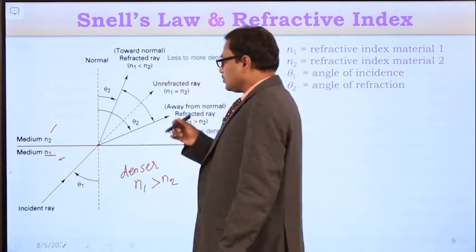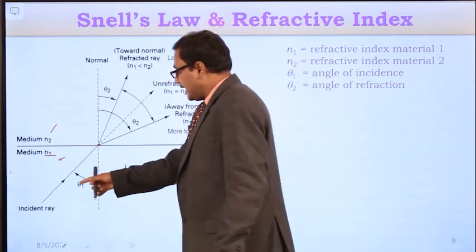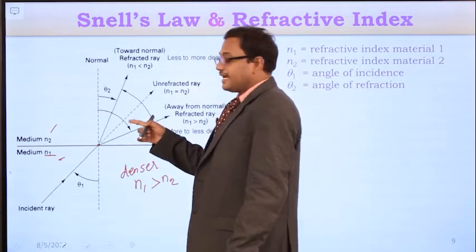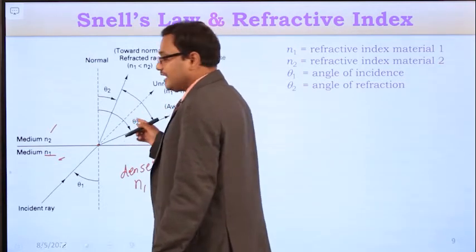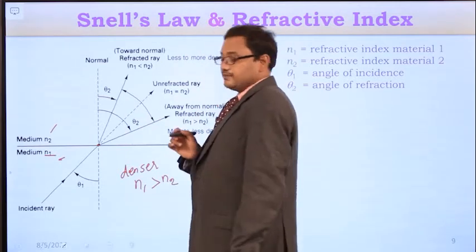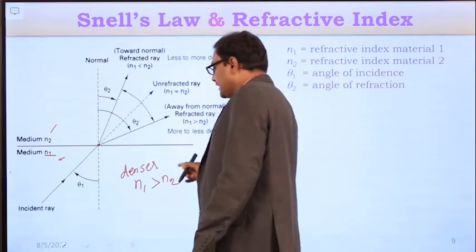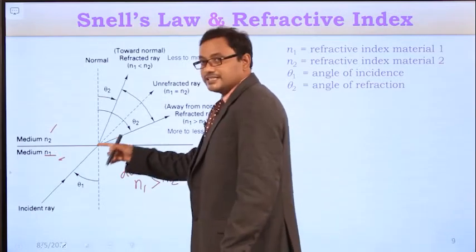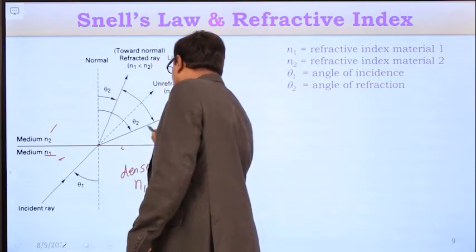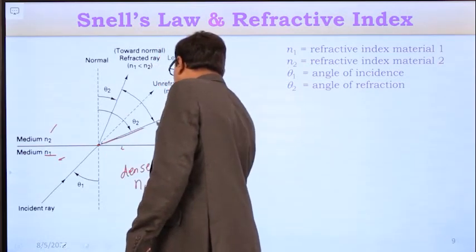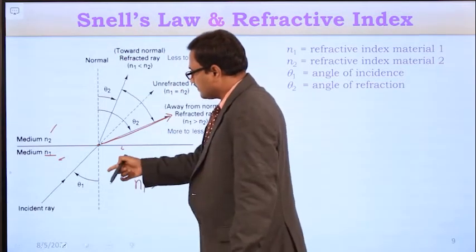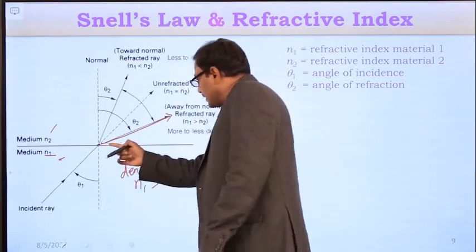So in the denser medium, the light ray travels with lesser velocity, and in the rarer medium, it travels with more velocity. Then in the rarer medium, the light ray moves away from the normal. So if n1 is greater than n2 and the light ray is traveling from denser medium to rarer medium, then the light ray moves away from the normal. So this is the normal to the surface of separation, this is the incident light ray, and the refracted light ray moves away from the normal.